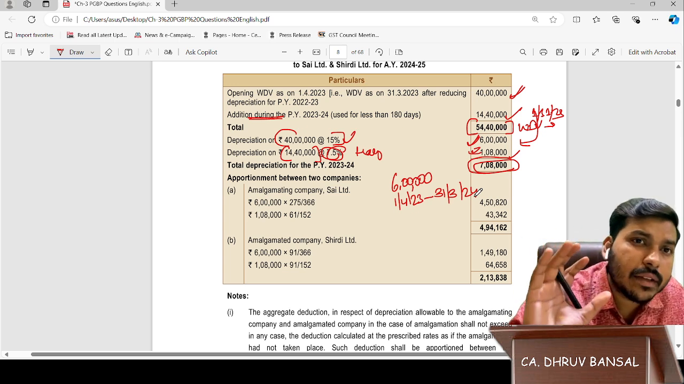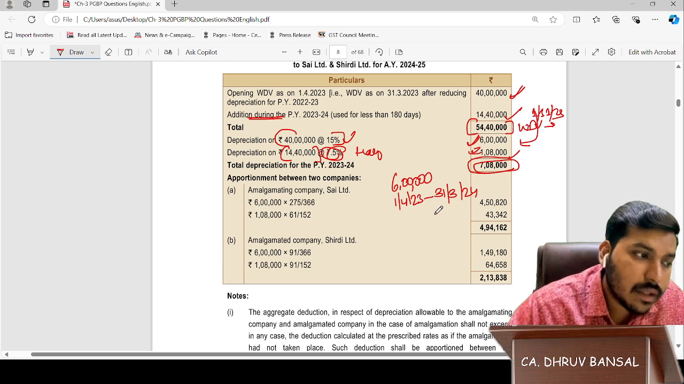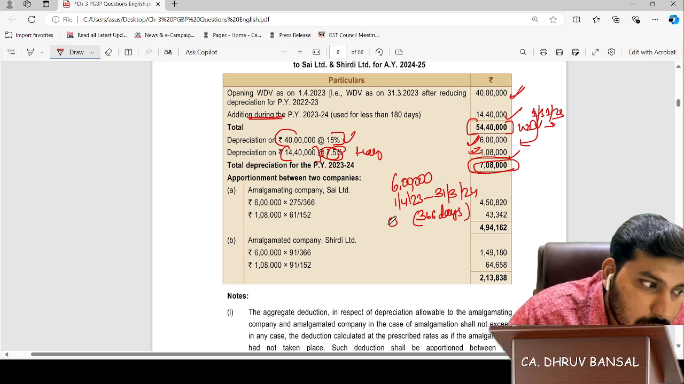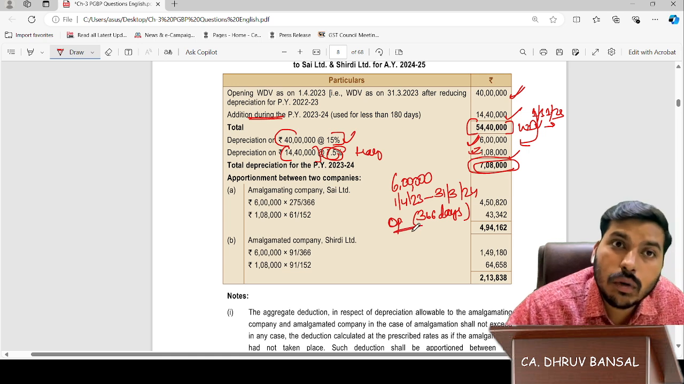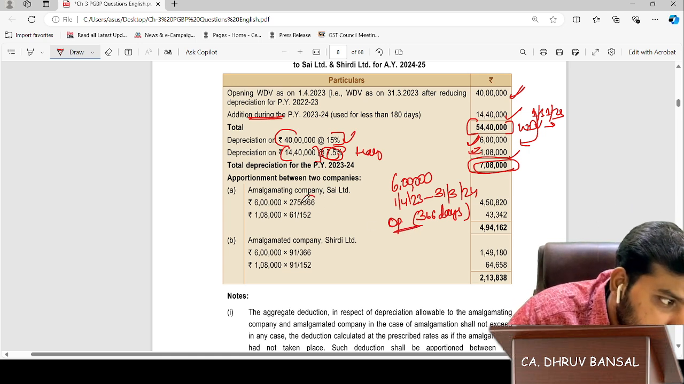So how many days has the asset been there in the year? 366 days. Which asset? The opening asset. This is the opening asset, not the purchased one. Keep in mind, opening asset. Okay, sir. So here comes 366 days.